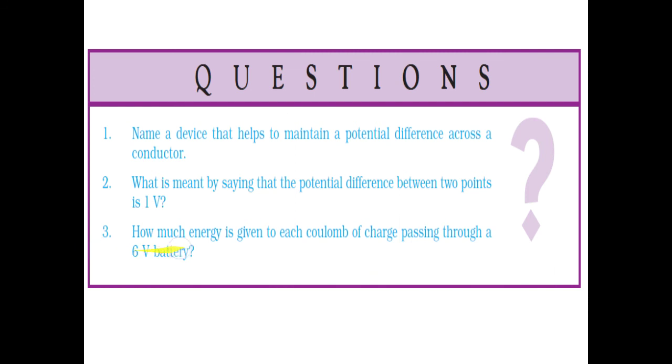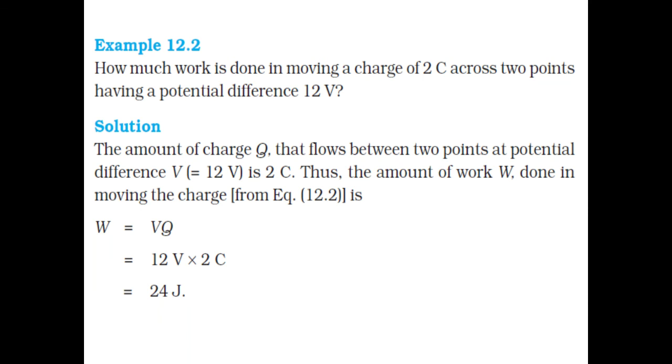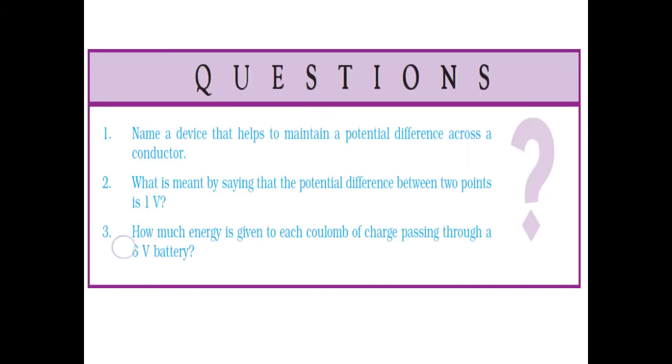Third question: how much energy is given to each coulomb passing through a 6 volt battery? Each coulomb means we have a charge equal to 1 coulomb. So the battery is 6 volt, so V is 6 volt and charge is 1 coulomb, and you have to find W. The answer will be 6 joule.